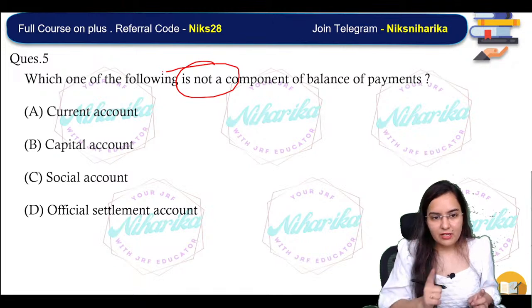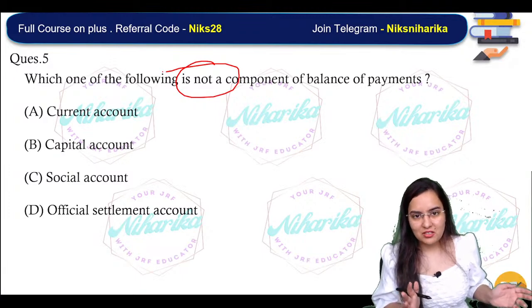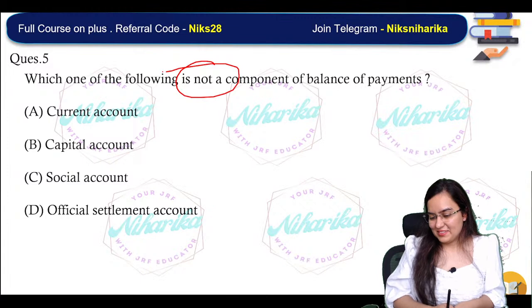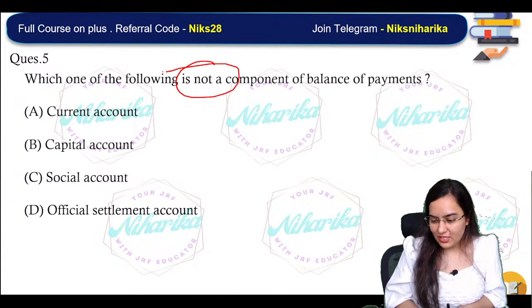Only 15 people have given the correct answer for the previous question. Remaining all my sleeping beauties, please get up. Otherwise, you won't be able to focus. Very easy. Okay, let's see.